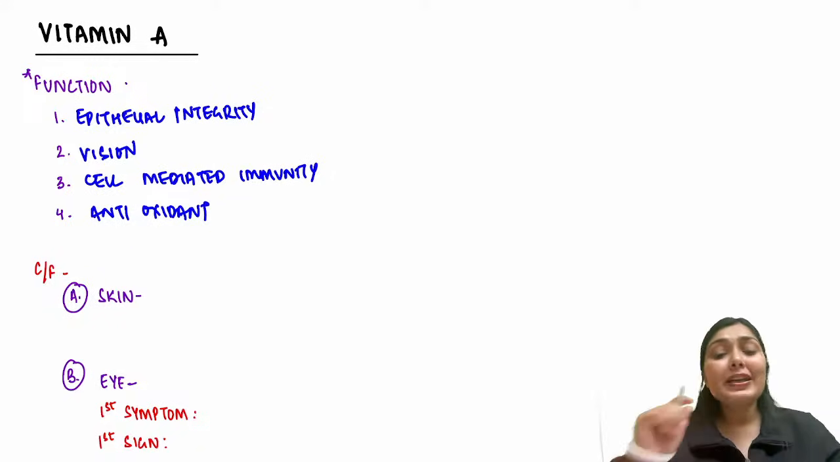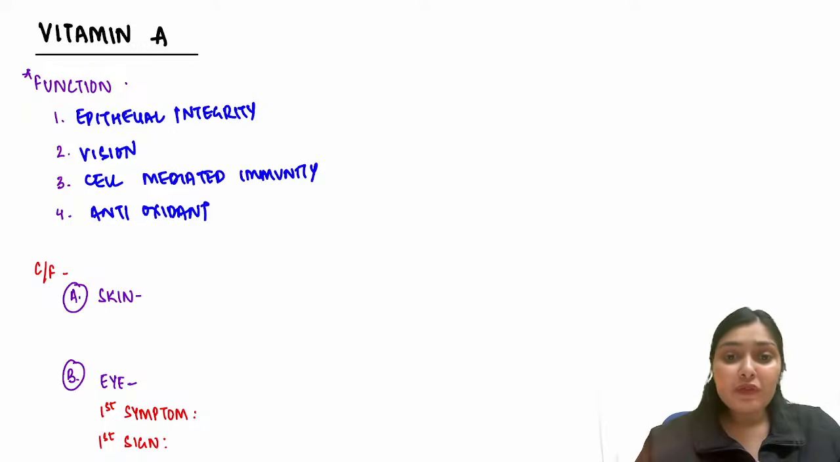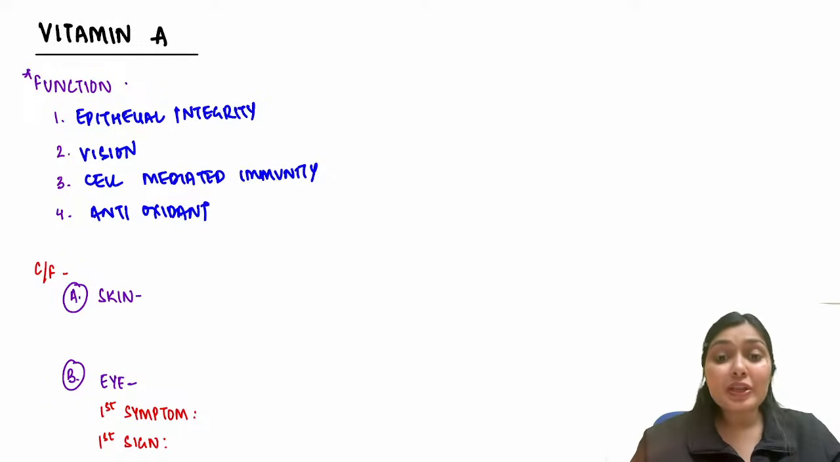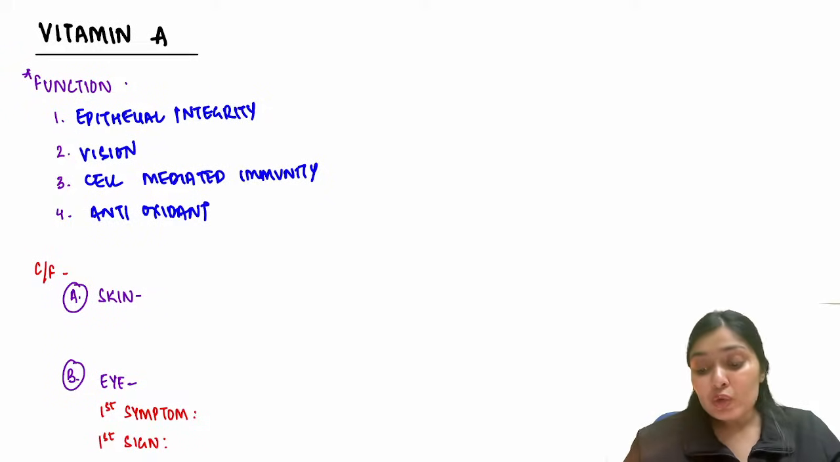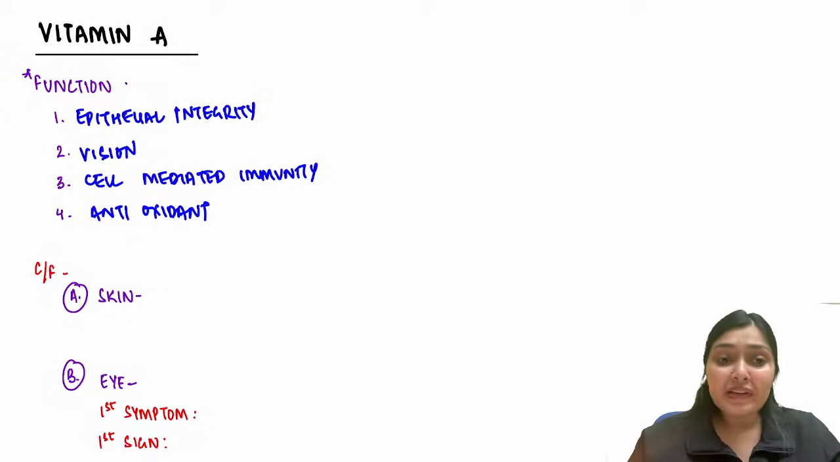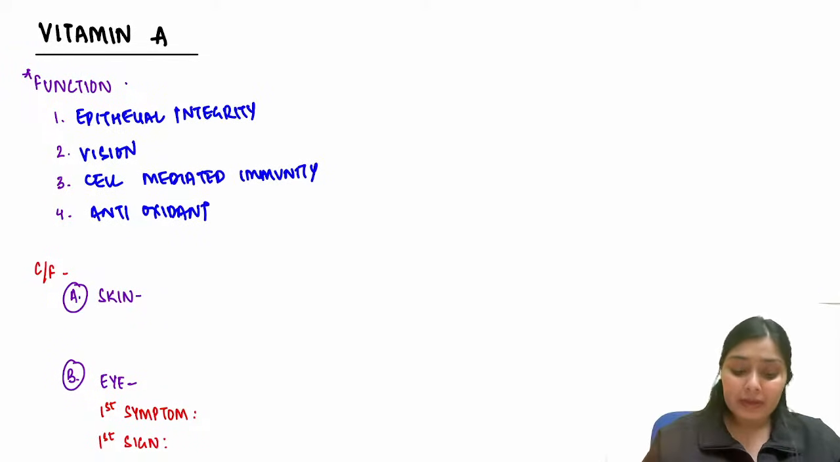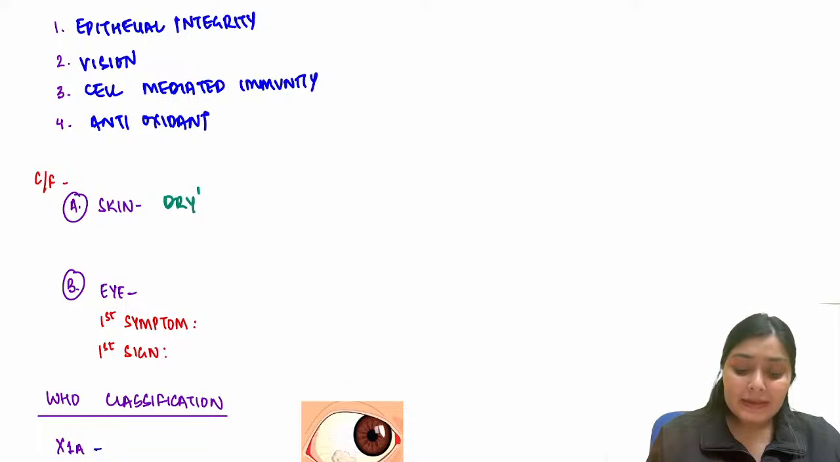So if vitamin A is deficient, all of these functions would be affected, and we see symptoms very similar to that. Let's see what all we see. Epithelial integrity and differentiation is an important function. If vitamin A is deficient, this epithelial integrity will be lost or affected. So what will you see in the skin? You will see very dry skin. This is known as toad-like skin, and the medical term given to this dry toad-like skin is phrynoderma.